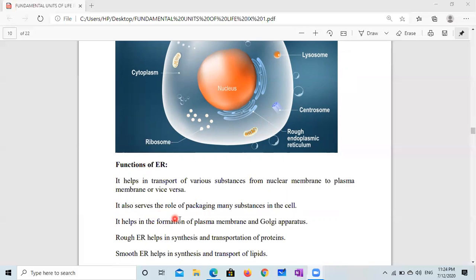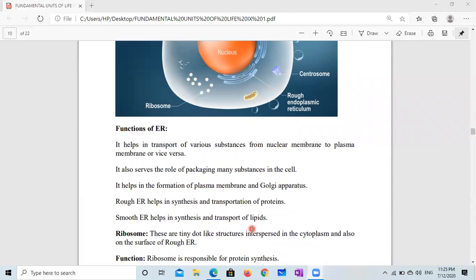It also serves the role of packaging many substances in the cell. It helps in the formation of plasma membrane, because it produces protein and lipid. Formation of plasma membrane and Golgi apparatus. Rough endoplasmic reticulum helps in synthesis and transportation of proteins. Smooth endoplasmic reticulum helps in synthesis and transport of lipids. And these two are very essential for the formation of cell membrane.